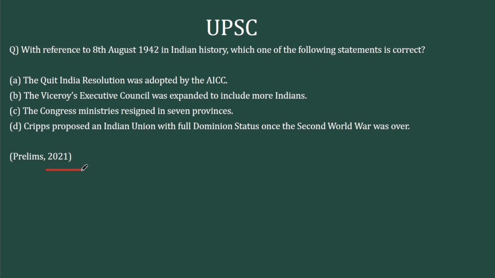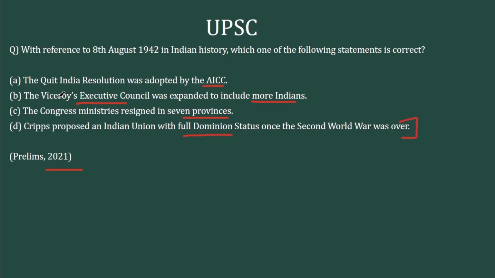The next question is from 2021 prelims. With reference to 8th August 1942 in Indian history, which one of the following statements is correct? First, the Quit India resolution was adopted by the AICC. Second, the Viceroy's Executive Council was expanded to include more Indians. Third, the Congress ministries resigned in 7 provinces. Fourth, Cripps proposed an Indian Union with full dominion status once the Second World War was over. The Cripps mission took place in 1942 itself, but this declaration of dominion status need not be a very important date. So this is unlikely to be correct.